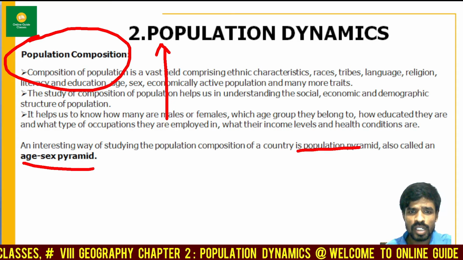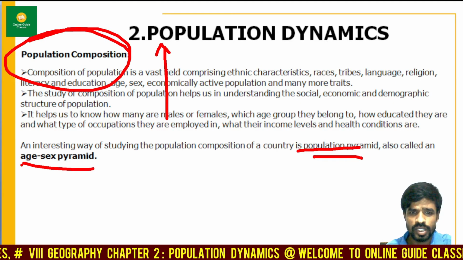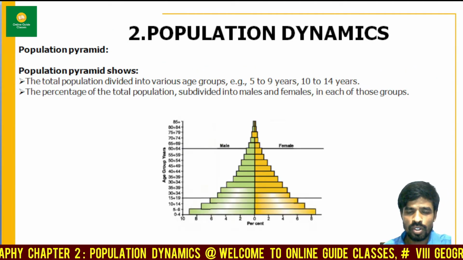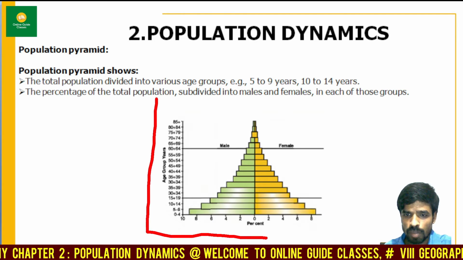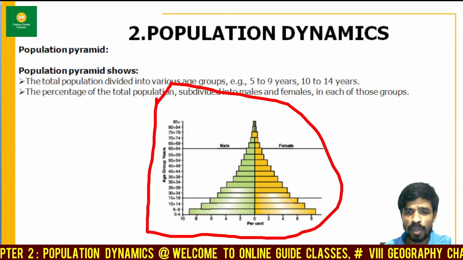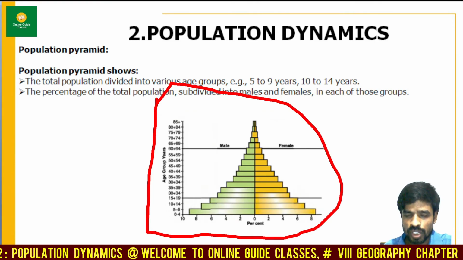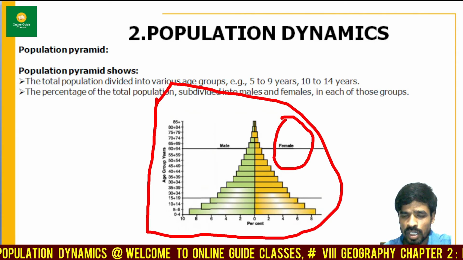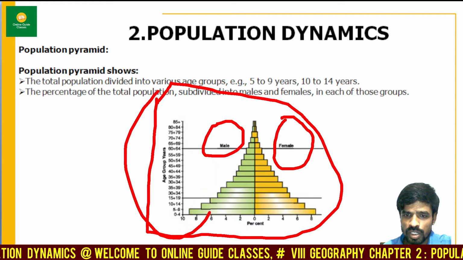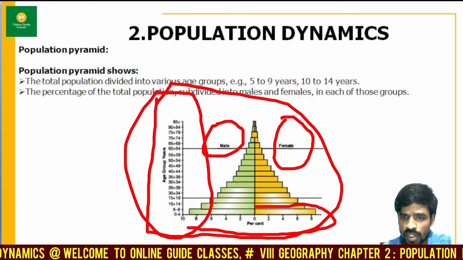So we can easily understand the population count by studying the population pyramids. Let's study this population pyramid or age-sex pyramid. Here you can see a complete pyramid of population count. Before we move further, let us all understand the population pyramid. Towards your right side you are seeing the female count, and towards your left side you are seeing the male count. On the other side you are seeing the age groups in years, and down below you are seeing the percentage, which is already calculated.